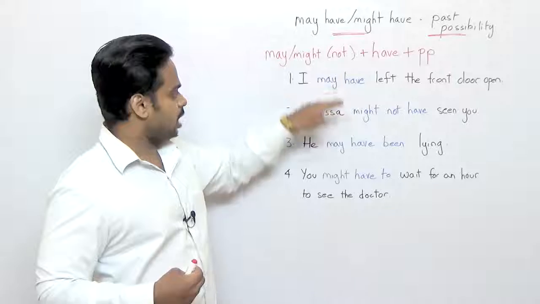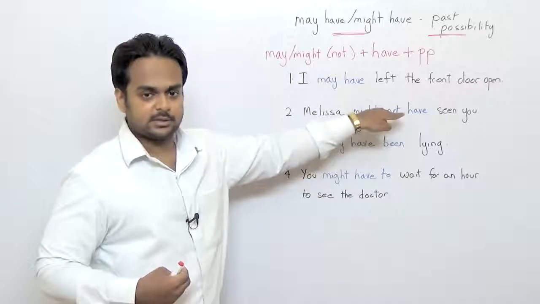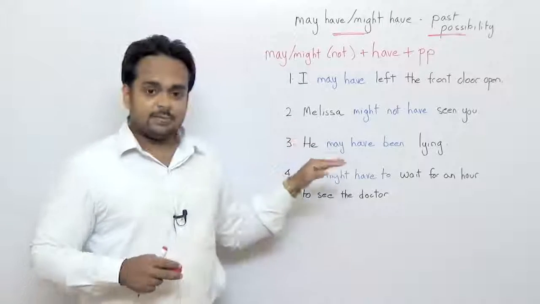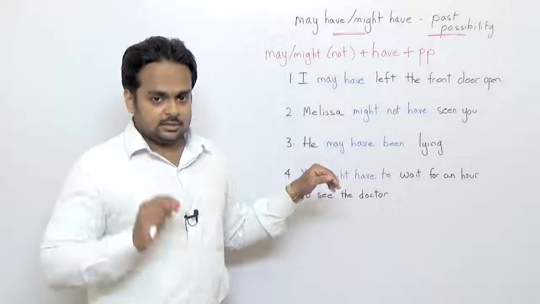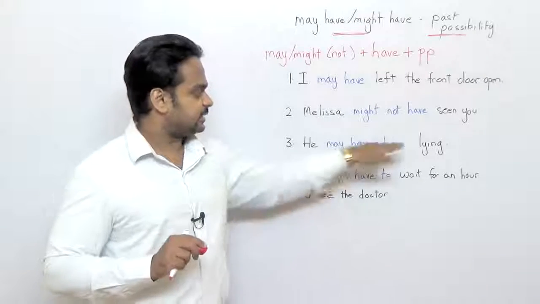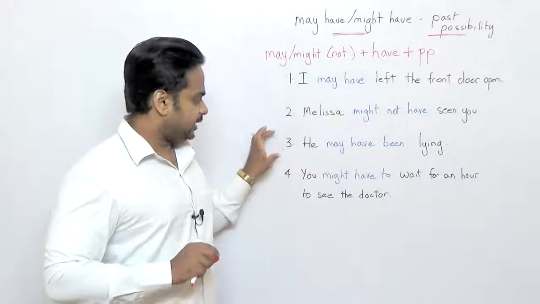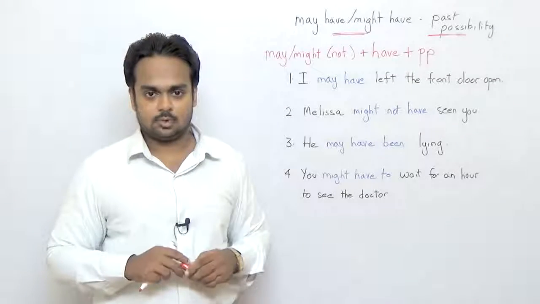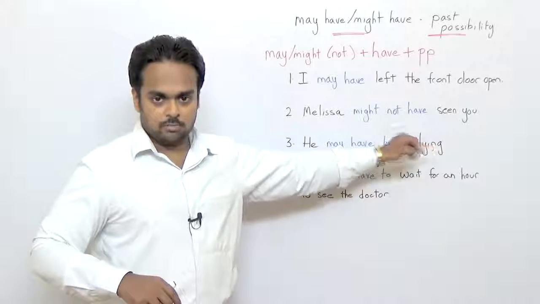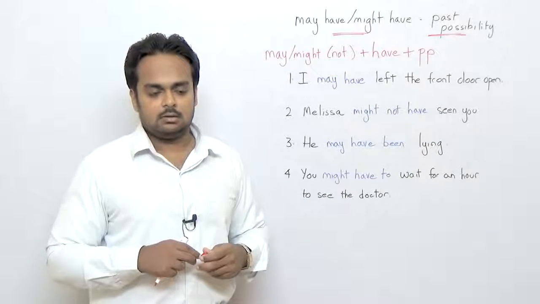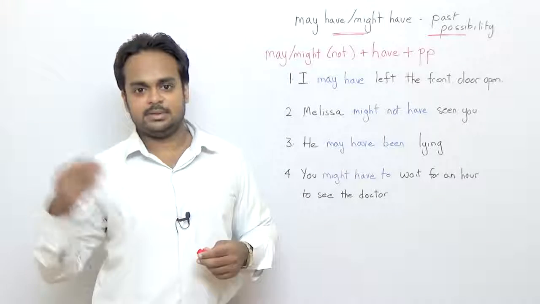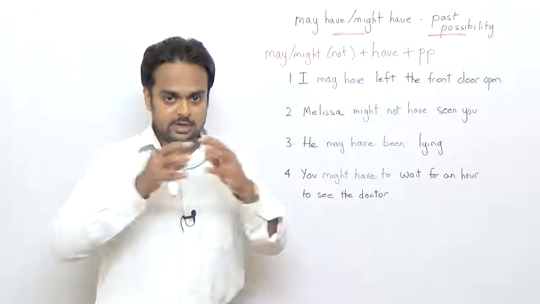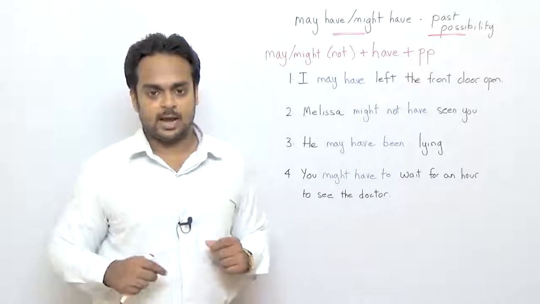Again, we're using this not over here, after might. May or might, interchangeable. Number three, he may have been lying. This form is slightly different because it has an ing form. And here we're guessing about a continuous action in the past. Okay? This can be any verb. It can be sleeping. Okay? He may have been sleeping. I'm guessing about what someone was doing, a continuous action at a certain time in the past.